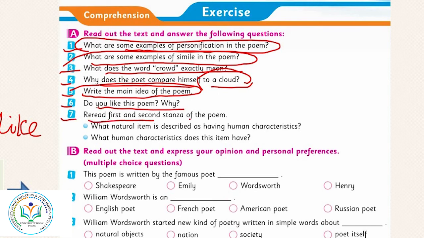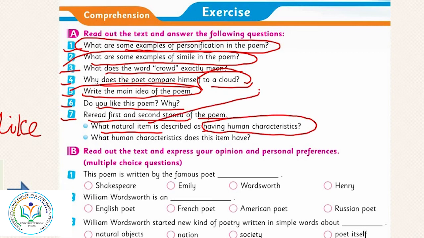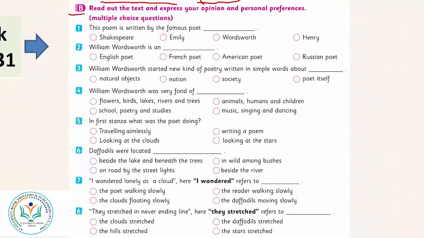Seventh one, reread first and second stanza of the poem. What natural items is described as having human characteristics? You have to write about, again, the examples of personifications. You have to just write about the item who have human characteristics. The non-living things, the object have human characteristics. What human characteristic does this item have? And you have to tell about the human characteristic too. What human characteristic it possesses. The section B here, read out the text and express your opinion, personal preferences.